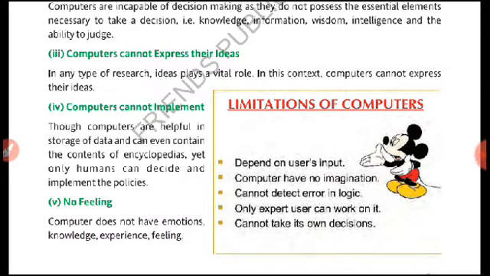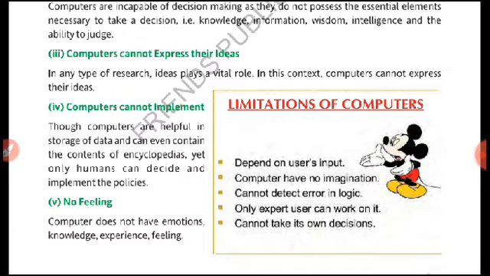It means we have to give the instructions to do a certain type of task, to implement something. Implementation means to adopt something, to apply something. Without our consent, the computer will not apply or implement anything. Next, no feelings. As I told earlier, computers do not express their ideas because they do not have feelings.